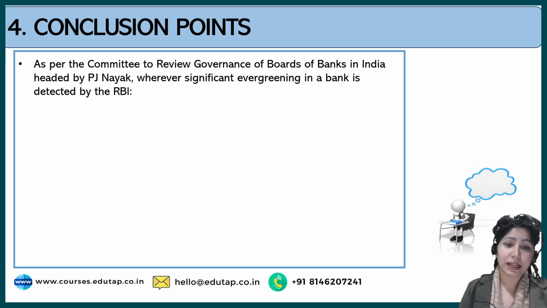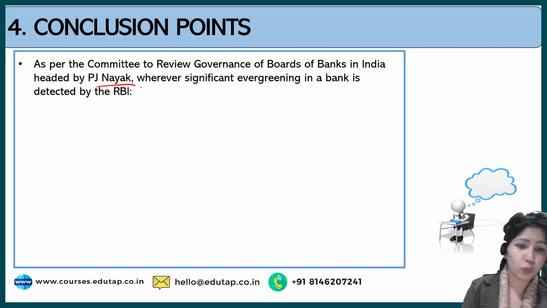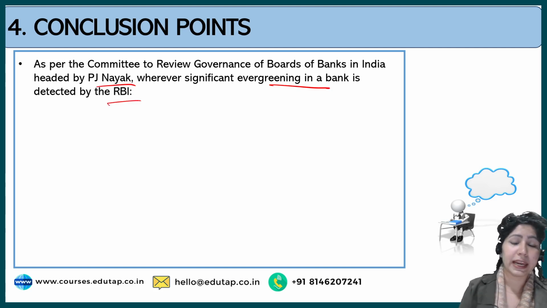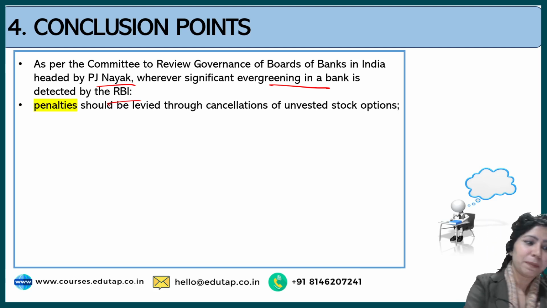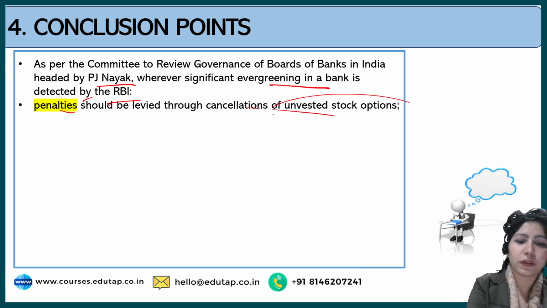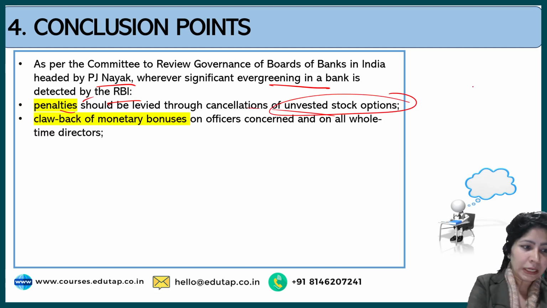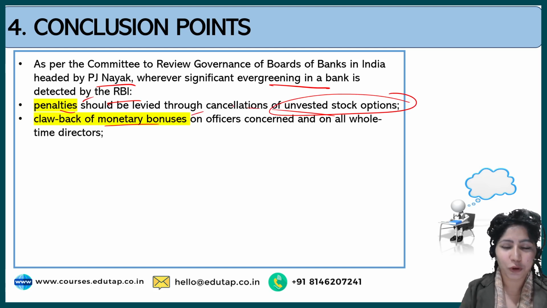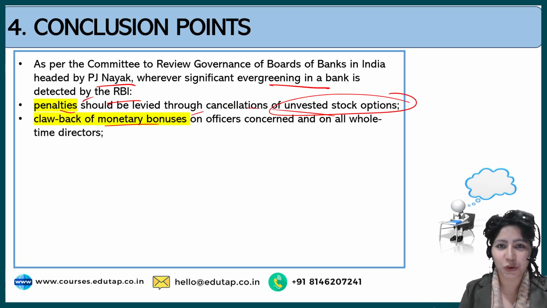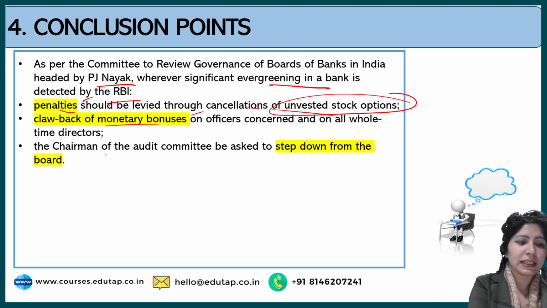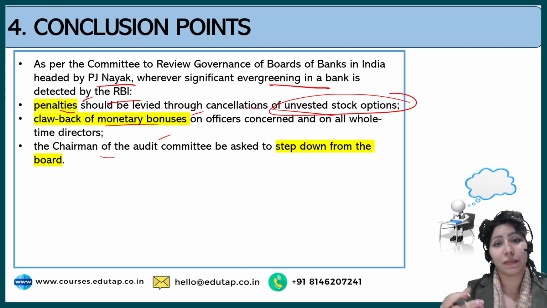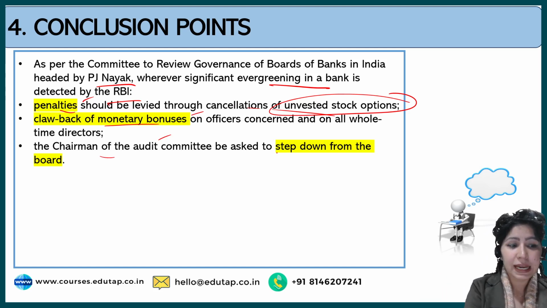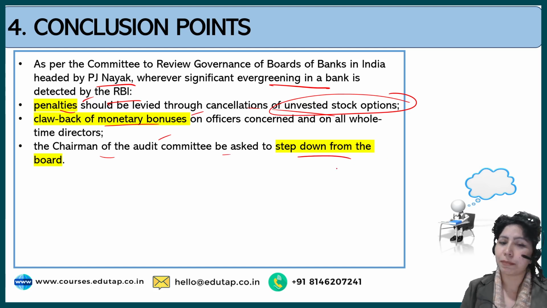That committee said that wherever significant evergreening in a bank is detected by RBI, then very strict measures should be taken. And what are these? Penalties should be levied through cancellations of unvested stock options for that bank, clawback of monetary bonuses for officers. Bonuses should not be given to officers who are involved in evergreening. And the chairman of audit committee, since audit committee plays a very important role regarding checking the books and balance sheet of banks, should be asked to step down from the board.